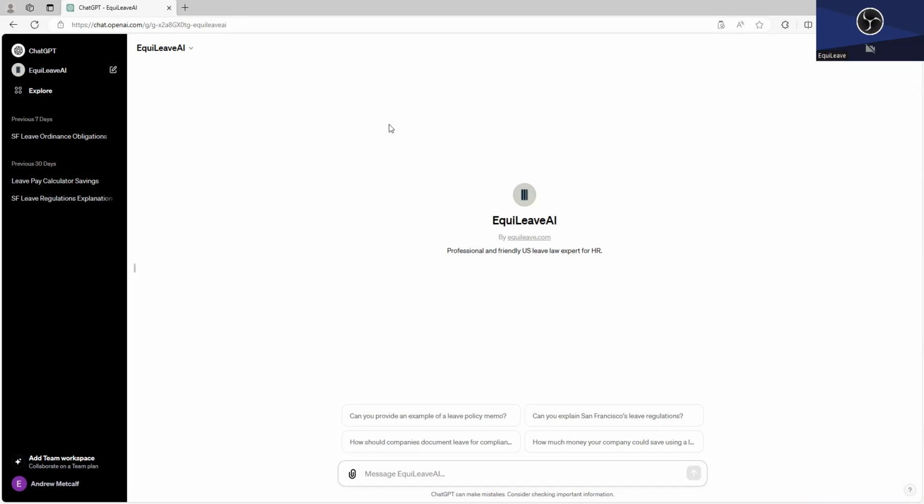And like other AI bots that you've probably seen, this one can do all sorts of different things. It can write policies for you. So say you need help writing a new policy for employees about a new leave law or a new time off law. The EquiLeave AI bot can help you do that if you enter the right prompt. It can help draft communications to individual employees, explaining to them what their leave rights are or what's going to happen with a leave of absence request or asking them to return to work, all sorts of day-to-day stuff that you might be communicating to team members, the EquiLeave AI bot can help with.